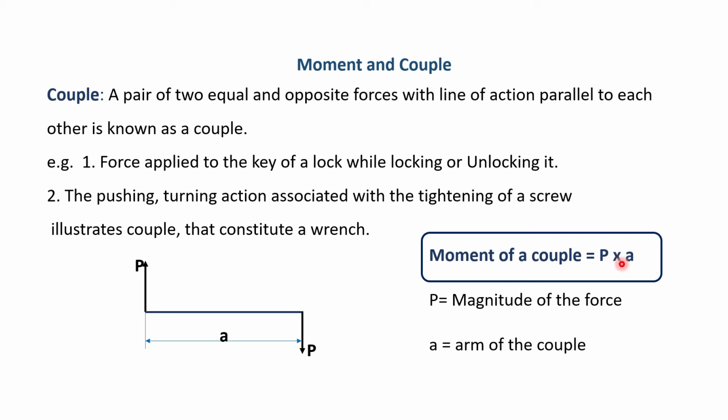Then that force into that perpendicular distance gives the moment of that particular force or couple. So here P is equal to the magnitude of a force and A is equal to the arm of the couple. The same applies for the moment of any kind of force. Instead of a couple, if we take any one force P and multiply it by the perpendicular distance from that particular point, then we get the moment of that particular force.